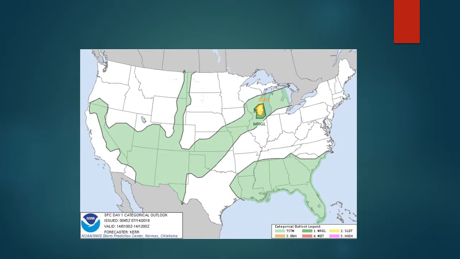This is the image of convective outlook, and in most parts of the south there's general thunderstorm, and there's marginal to slight thunderstorm between Wisconsin and Illinois.